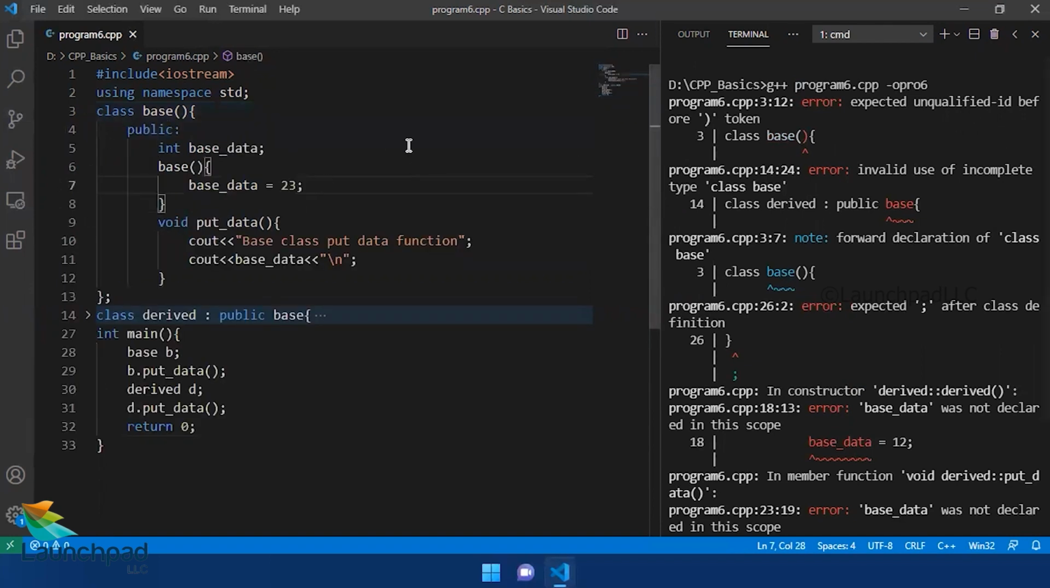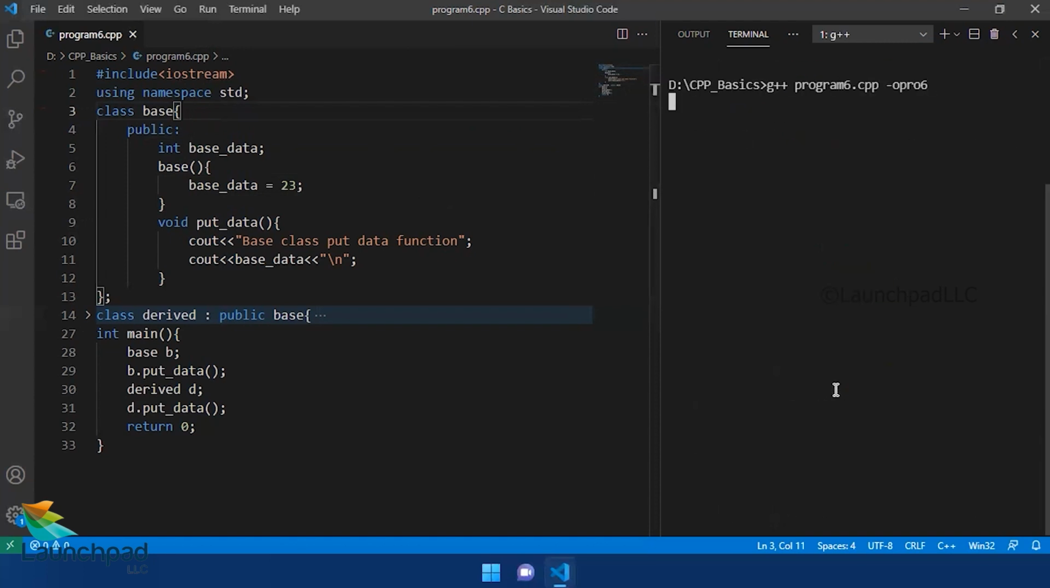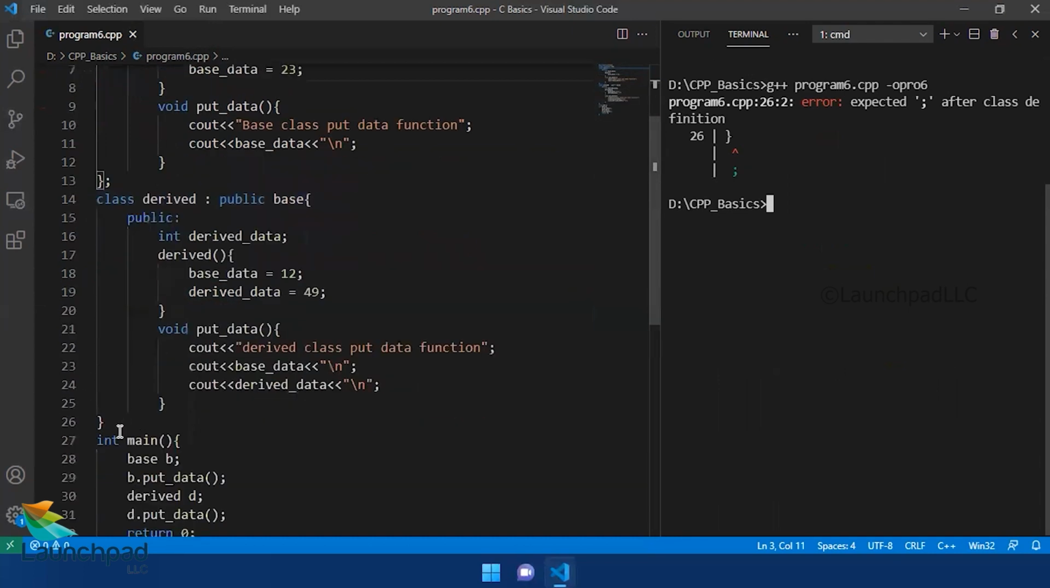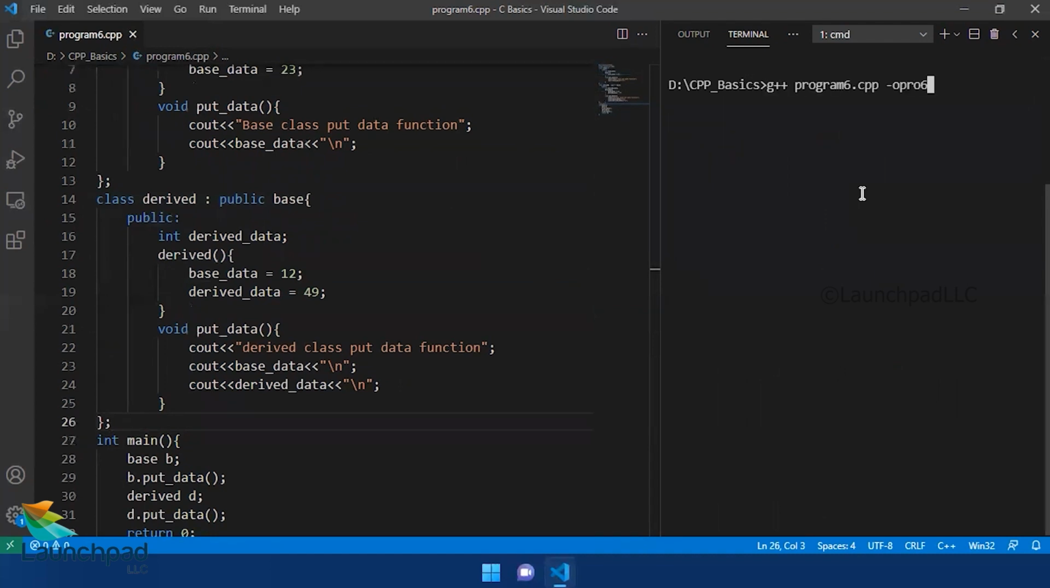Inside the base class, the third name seems to be an error. The function bracket is not needed. A small typo error. Yes, yet another error. And the error means the declaration is not ended with the semicolon. As I mentioned to you earlier, any declaration in C++ should end with a semicolon. So the errors are fixed.